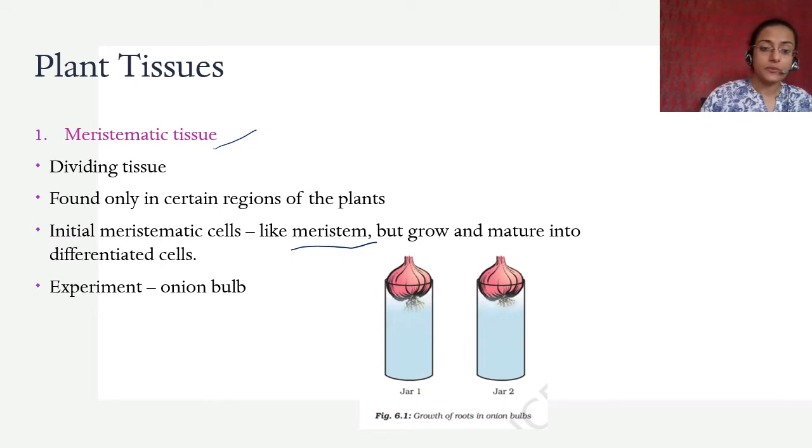There is an example in your book about onion bulbs. You can do that if you wish. It is actually quite an easy thing. Of course, you have to do some measurements, but I think that's it. It's actually pretty easy to do and pretty straightforward.